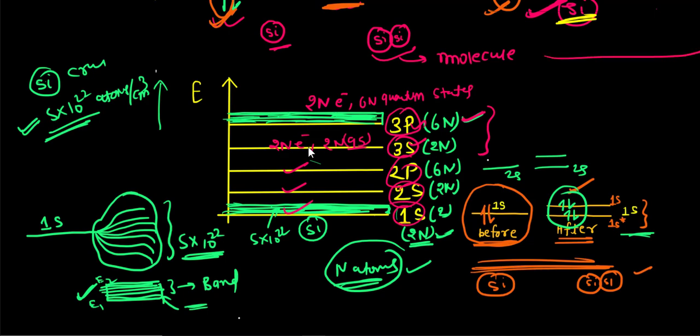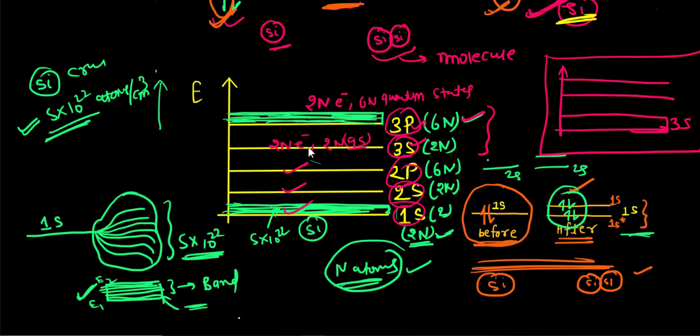So on the side, let me draw this. We would have these two bands when we are talking about the n atoms. So let's say this is our 3s, and this band is our 3p band. Here in the 3p, 6n quantum states are available, but only 2n are filled. And in the 3s, 2n states are available, and all 2n states are filled. Now let us see a diagram which I have taken from the book.